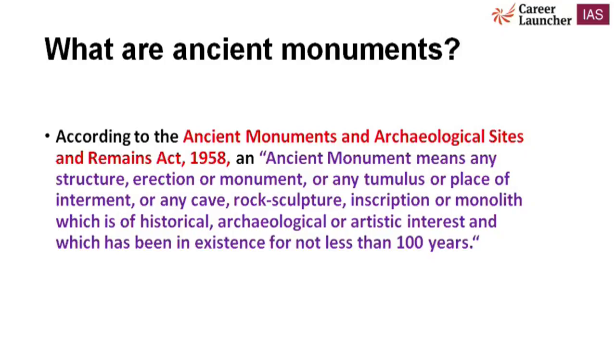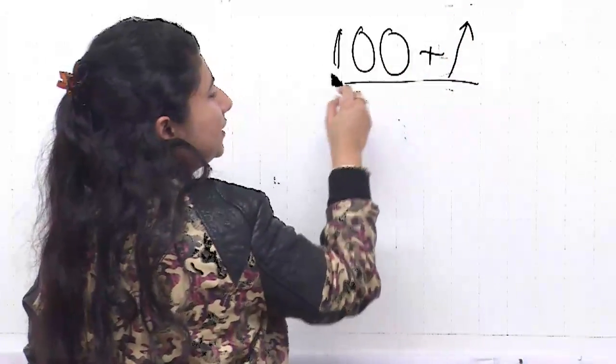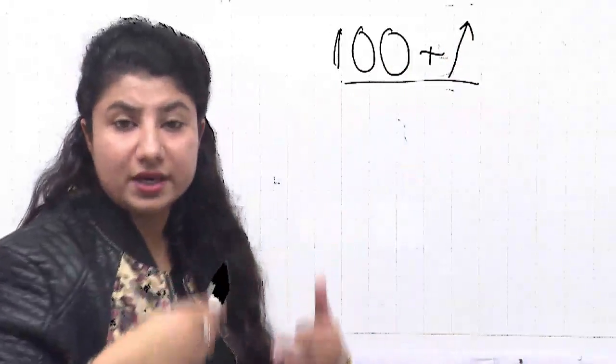Not less than 100 years. The age must be 100 years, and when any monument, erection, or monolith goes above that, we will consider it to be ancient. So this definition you have to use in your mains.